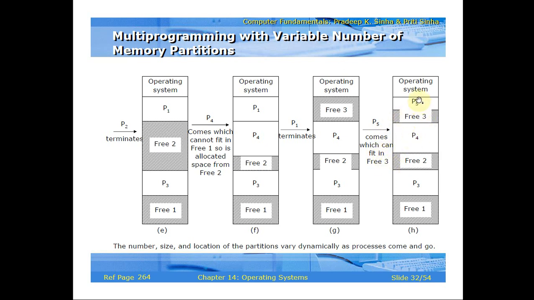Again P5 comes. P5 is smaller than P1, so only this much area is given. Again in this partition, free 3, this much area is free. It means memory will allocate only the portion of memory that is needed for the particular process. For P1 it may be 16 bytes, for P5 only 8 bytes. P5 needs 8 bytes, so only 8 bytes will be given, and the remaining will be announced as free space.